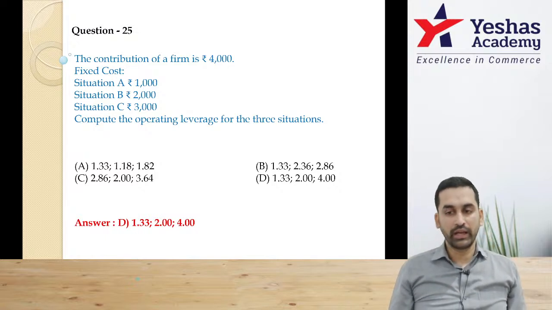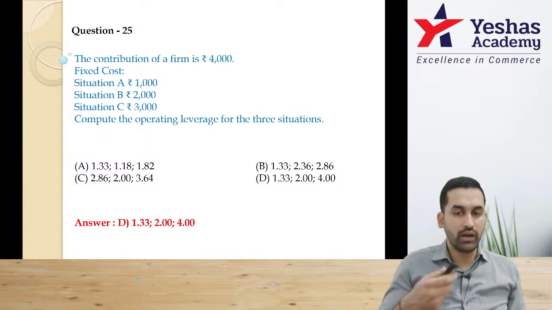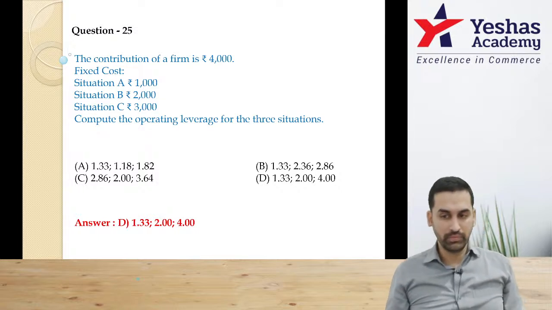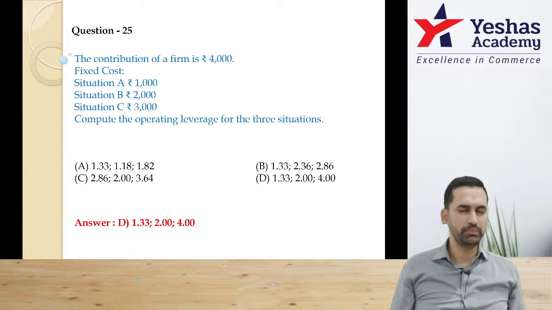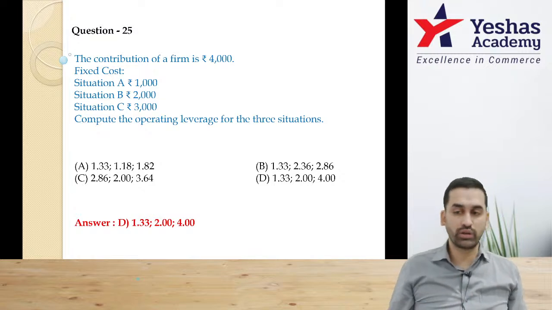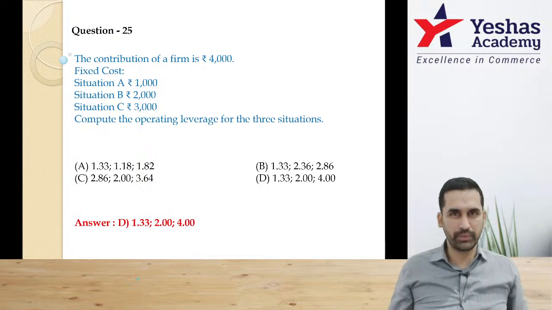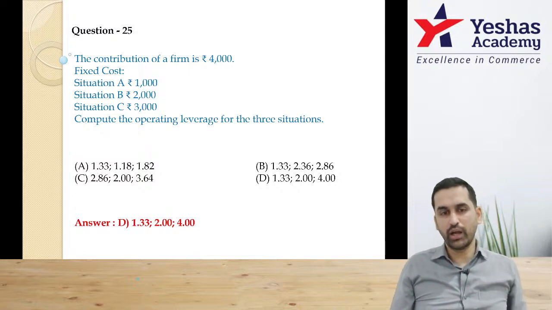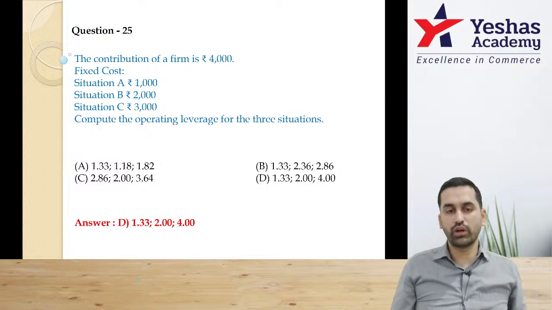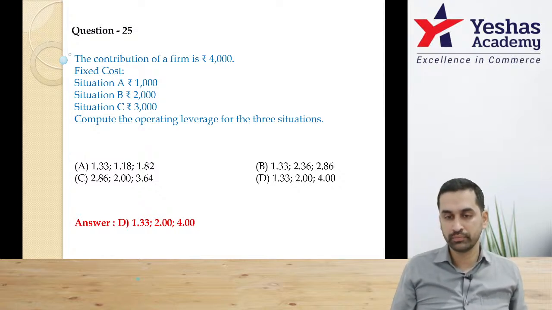Guys, just observe in the exam, suppose you don't have time and this MCQ you have hardly 10 seconds to complete. What you can do, look at the last option: 4000 contribution, 3000 is fixed cost. What is left out? Only 1000. So 4000 by 1000 should be 4. Only option D has 4. Just take that.